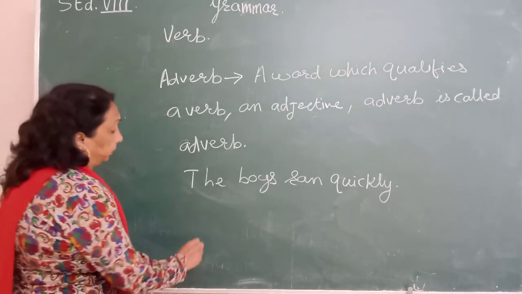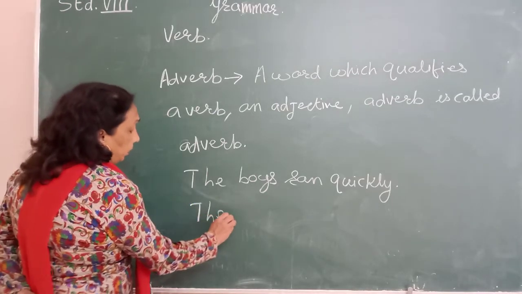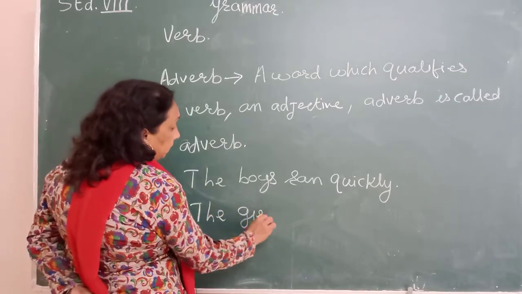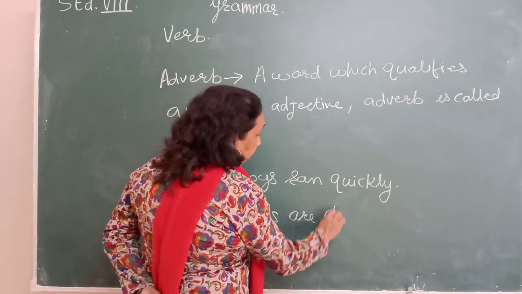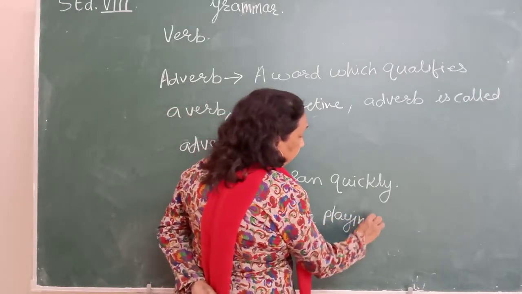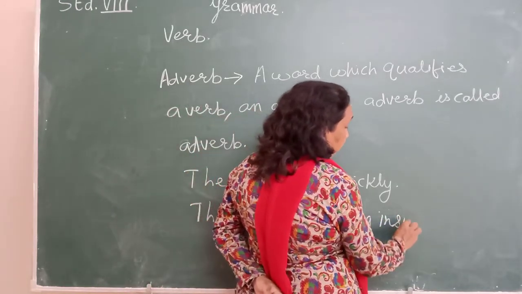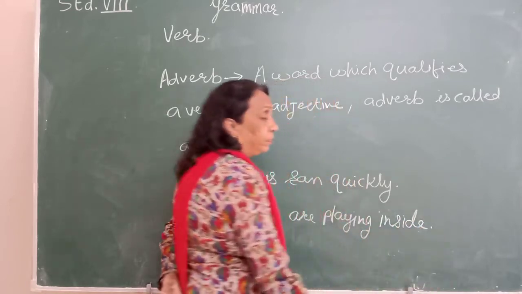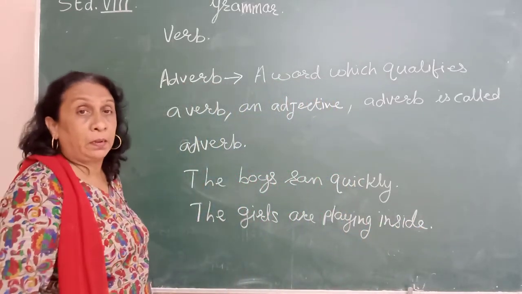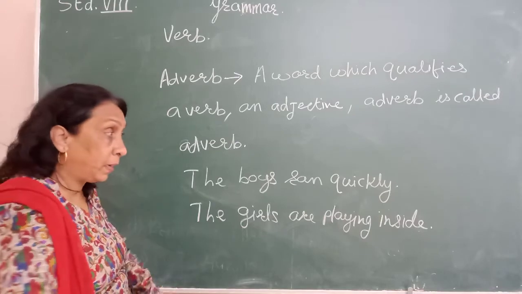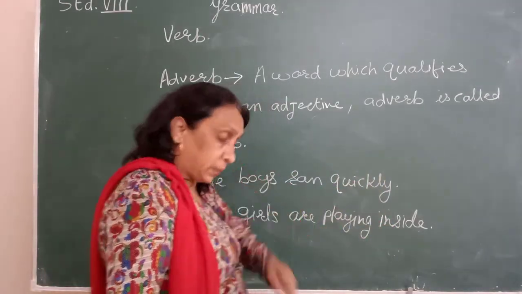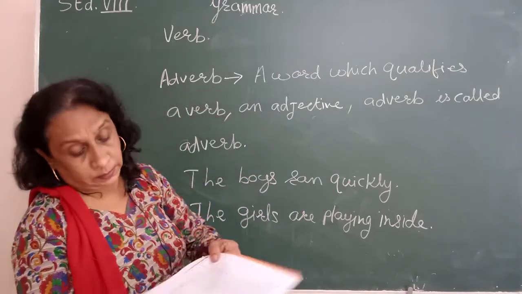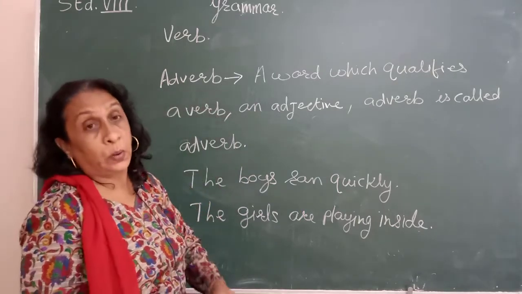Now see here. The girls are playing inside. Where are the girls playing? Ask the question. Where are the girls playing? Inside. Okay. So now your adverb asks questions like this. See here: how, when and where.